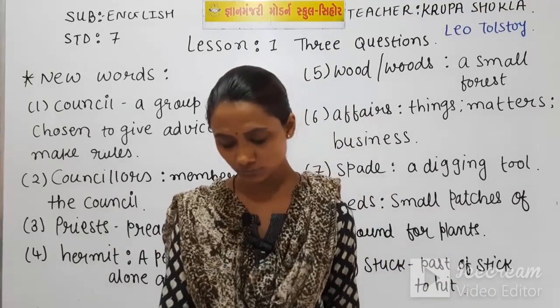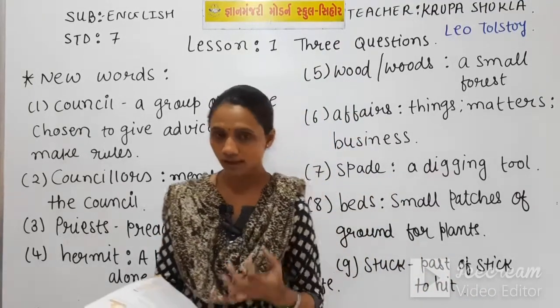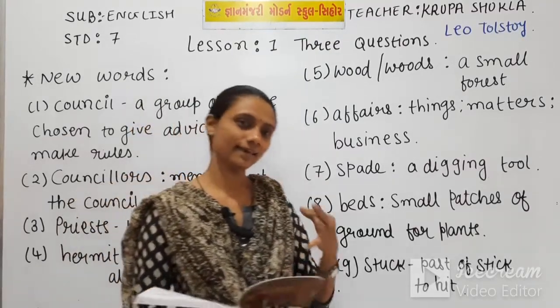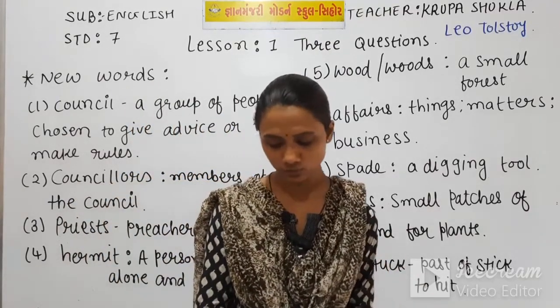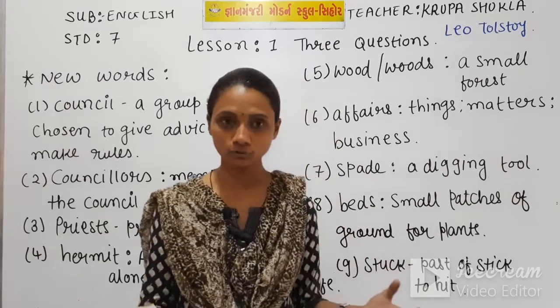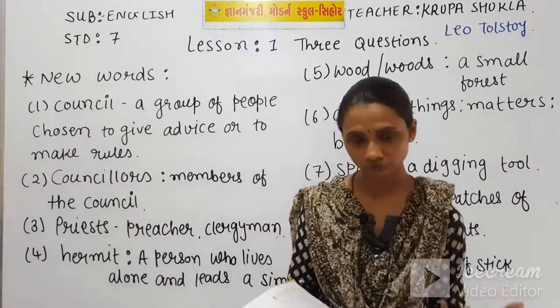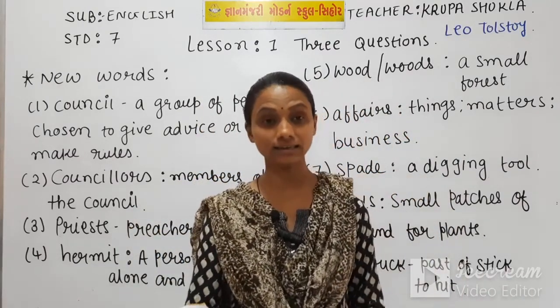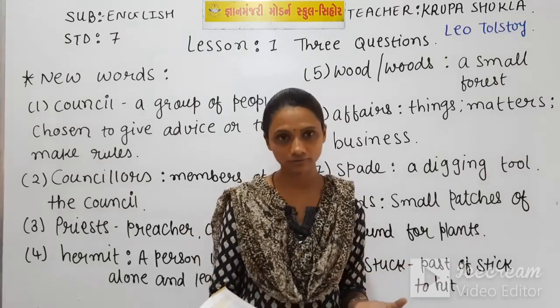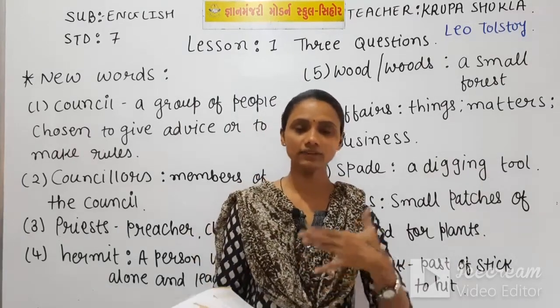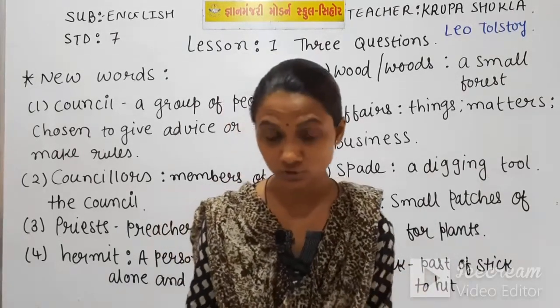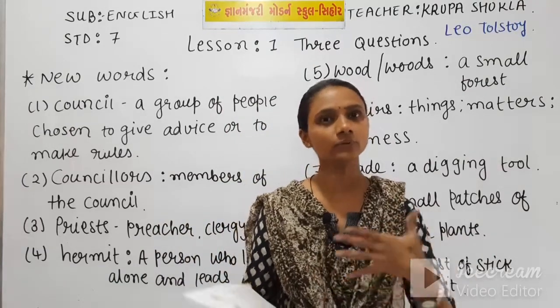What is the most important thing for him to do? And the third question the king has is, what is the most important thing for him to do? So here we have our three questions about which the king is feeling nervous, and he thought that if he knew the answers to these three questions, he would never fail.